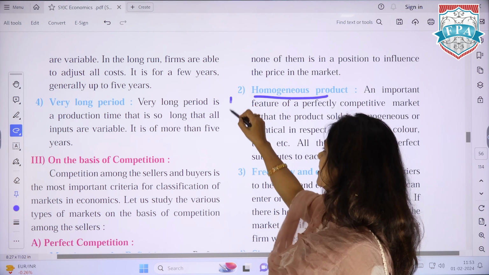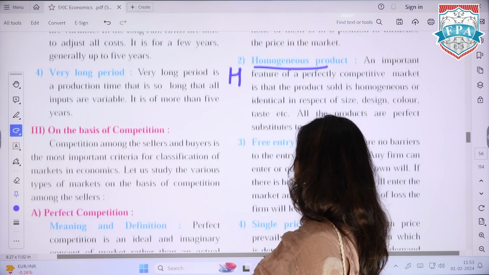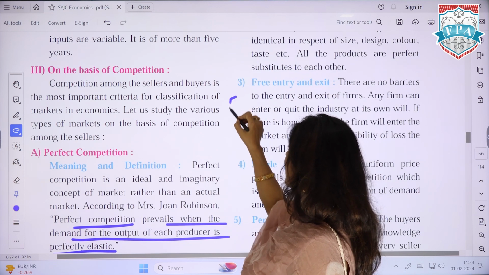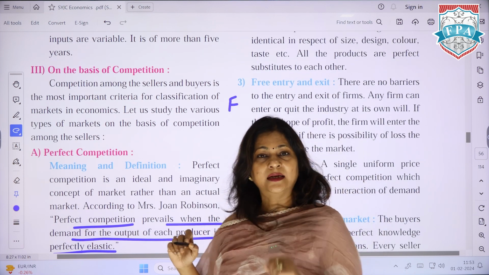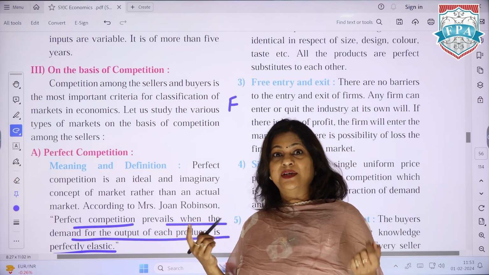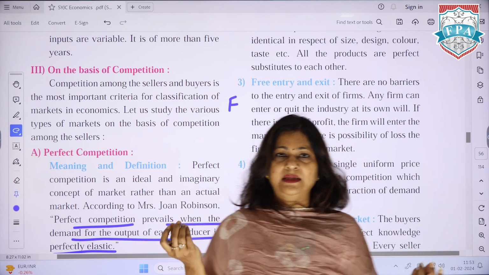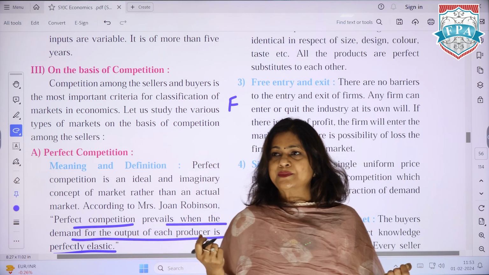Most important, the product is homogeneous. I am emphasizing this again and again, there is no difference at all. Free entry and exit. Anybody can enter the market, anybody can leave the market. Now, a lot of students have questions in regard to this particular thing. So, let me try to explain it with an example.